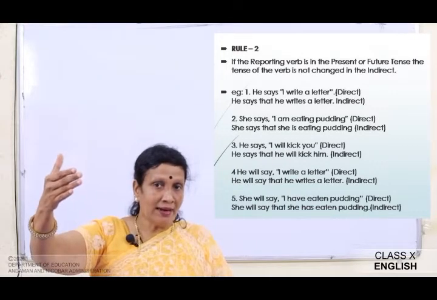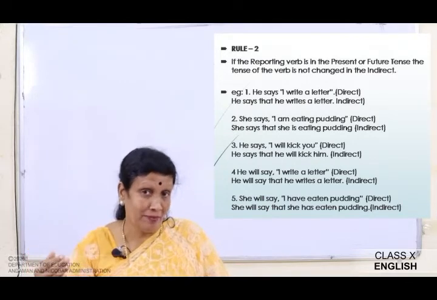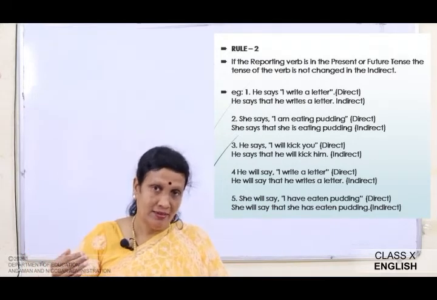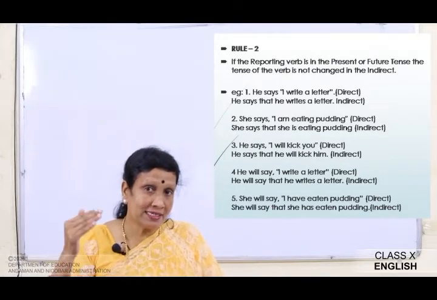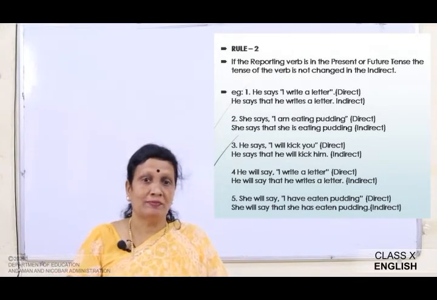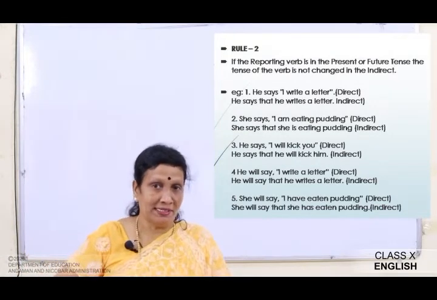In rule 1, we had seen the reporting verb was in the past tense. He said, she said. Okay. Now here he says. Says is the present tense. Okay. Or he will say, that is the future tense.